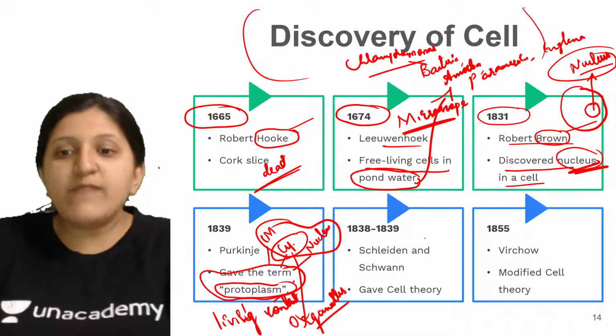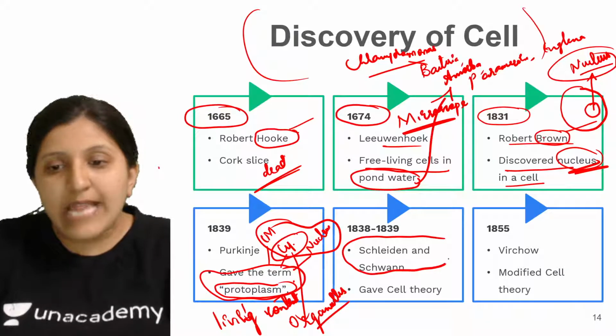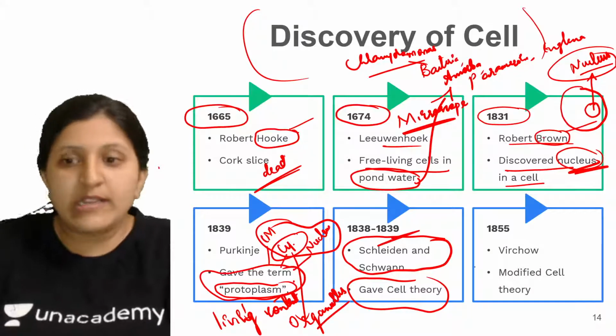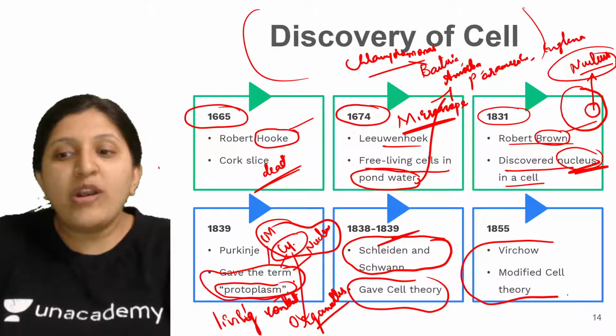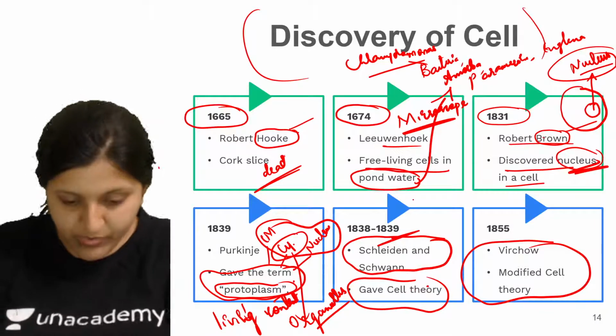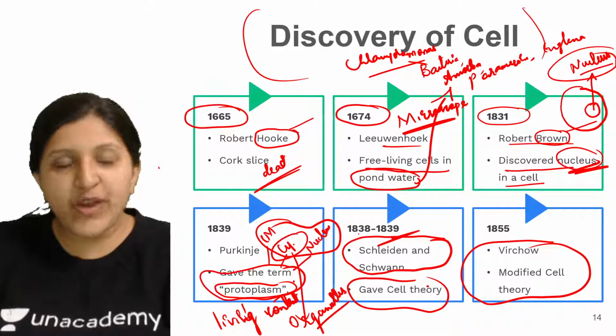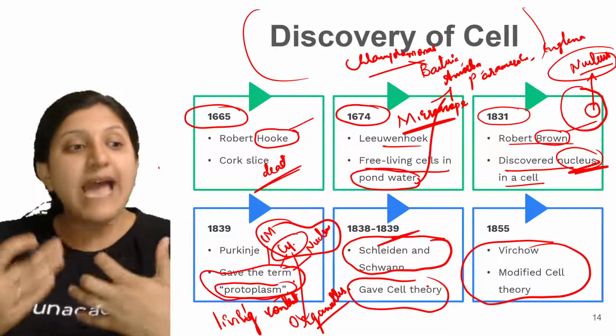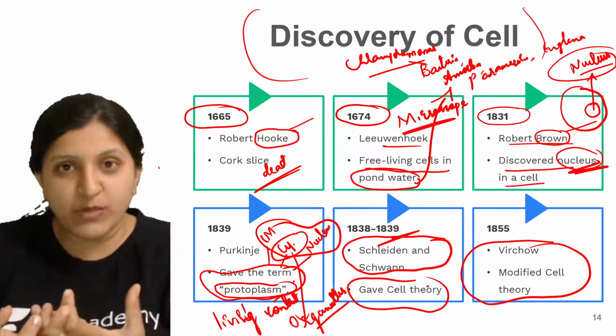Now Schleiden and Schwann gave the cell theory, in the years 1838 to 1839, and Virchow modified it. These two scientists gave the cell theory, but they did not mention how exactly new cells are formed.